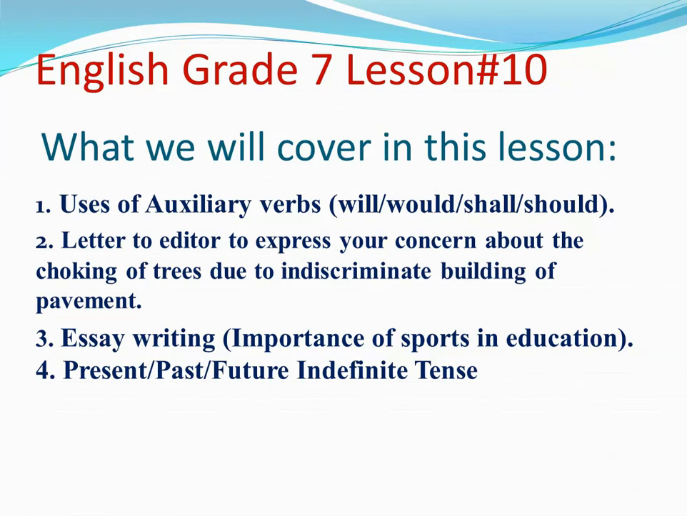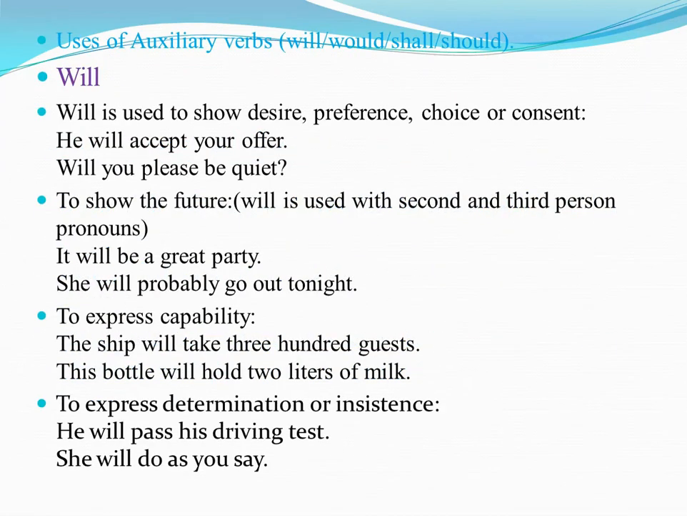Okay, let's start from uses of auxiliary verbs will, would, shall and should. First of all, we'll see where will is used. Will is used to show desire, preference, choice or consent. For example, he will accept your offer. Will you please be quiet? It is also used to show the future, and will is used with second and third person pronouns.